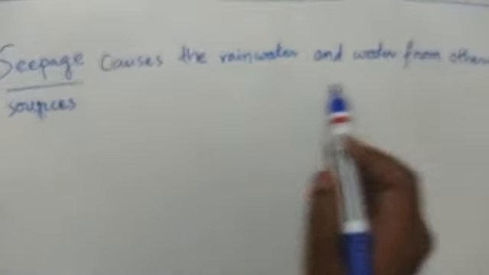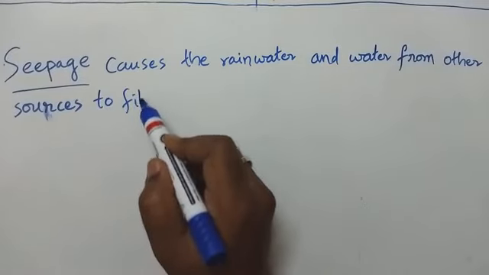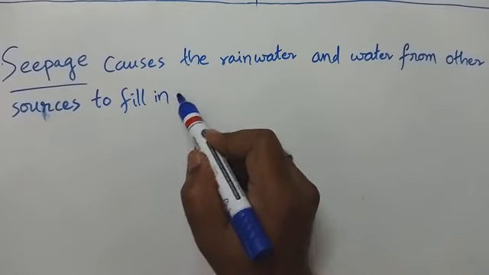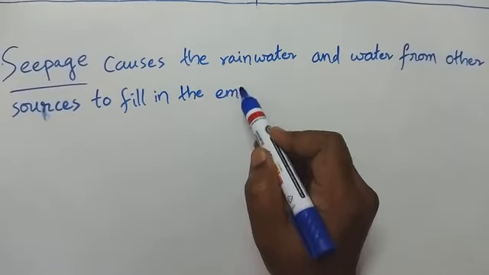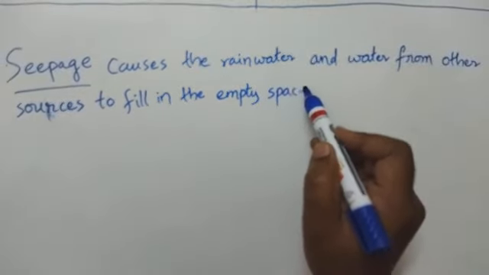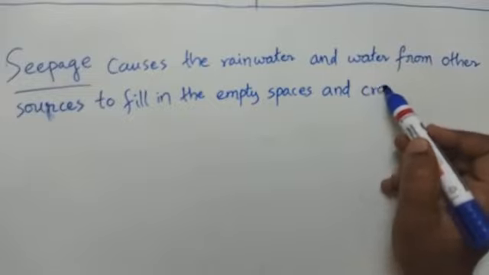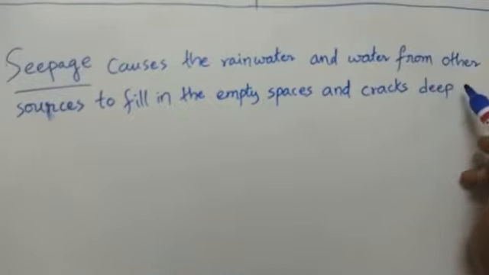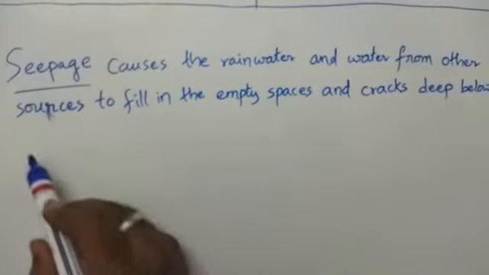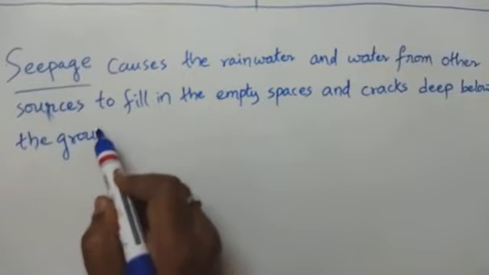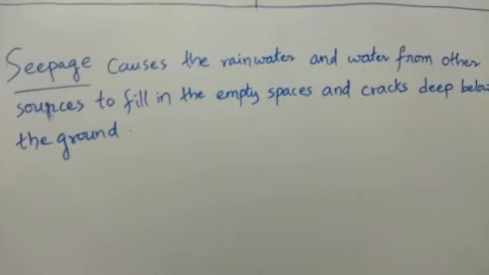Seepage causes the rainwater and water from other sources to fill in the empty spaces and cracks deep below the ground. And this forms the water table.